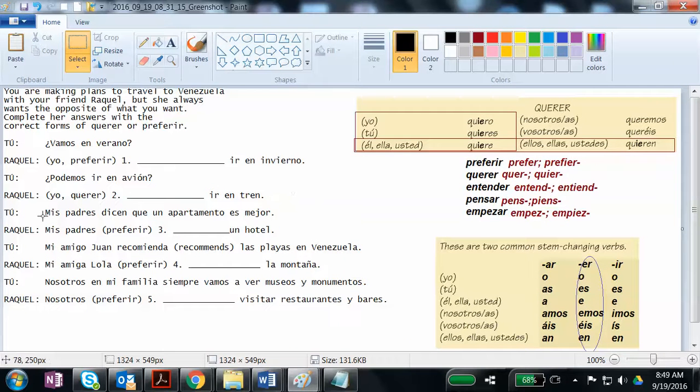So we're going to conjugate the verbs that are in parentheses. We've got preferir. The two stems that I have for preferir are prefer and prefier. I only use the one on the left with nosotros and vosotros as my subject, and the one on the right with every other subject pronoun. Here it says you're making plans to travel to Venezuela with your friend Raquel, but she always wants the opposite of what you want. Complete her answers with the correct forms of the verb querer or preferir. So we're basically just going to be using these guys right here.